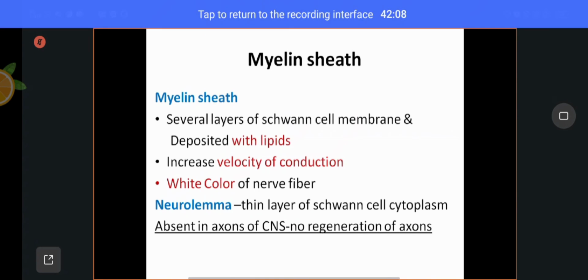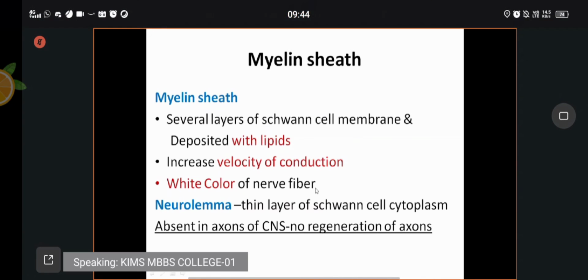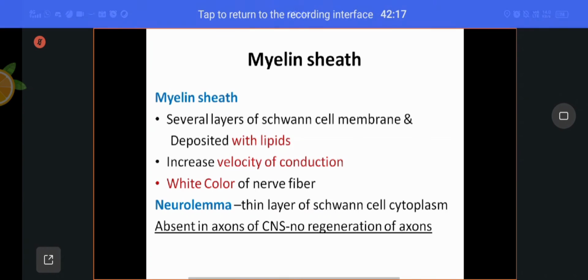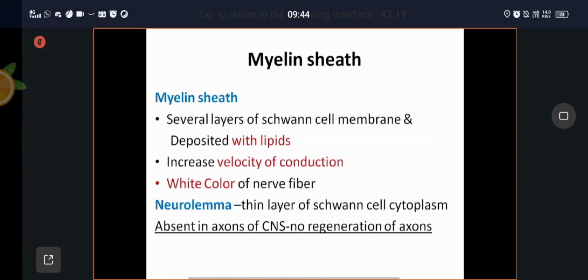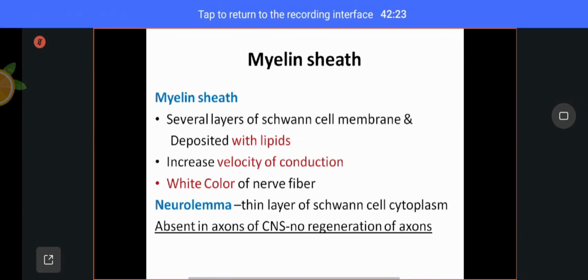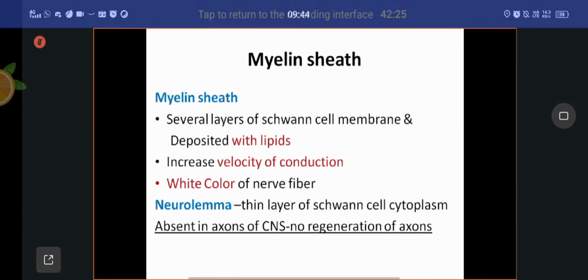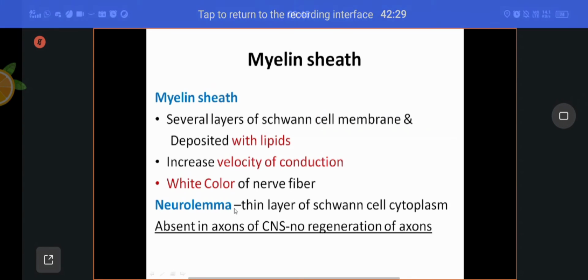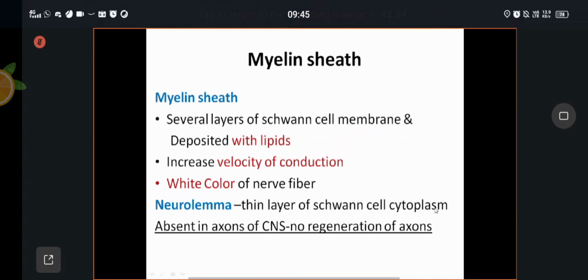Because of this myelin sheath, the nerve fibers have a white color. Hence, in the central nervous system, brain and spinal cord, these axons give white color. Hence, it is called white matter. Outside the myelin sheath, you will have neurolemma, a thin layer of Schwann cell cytoplasm.